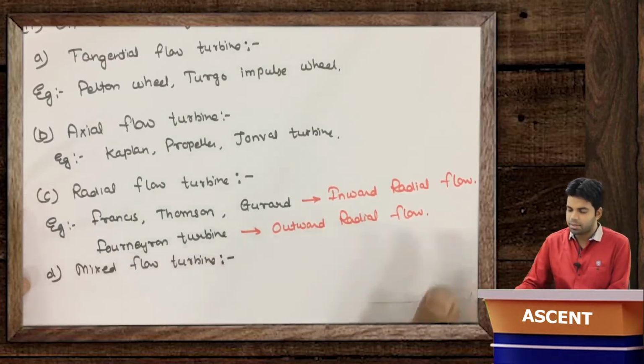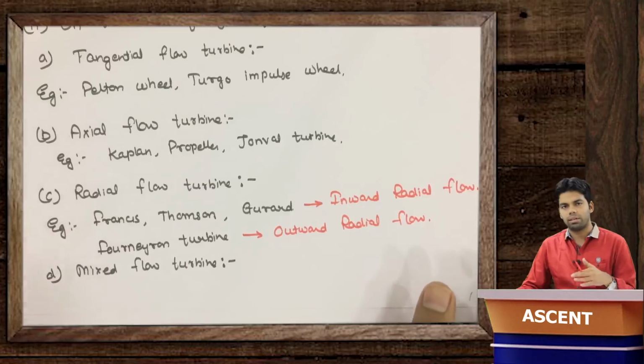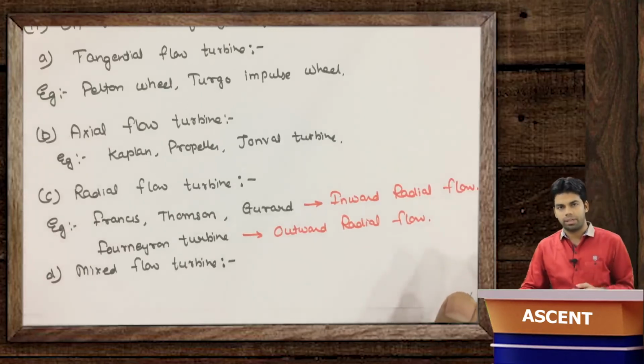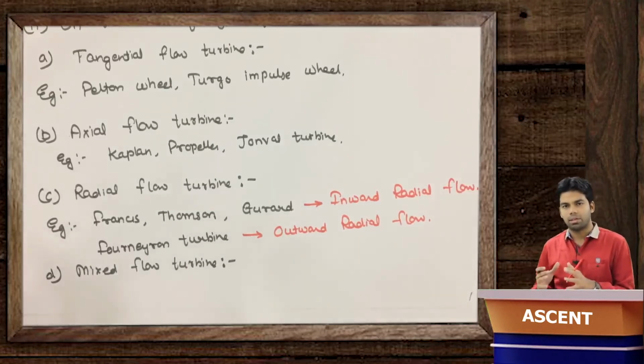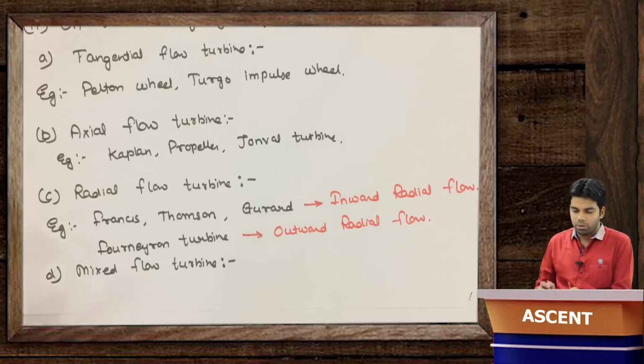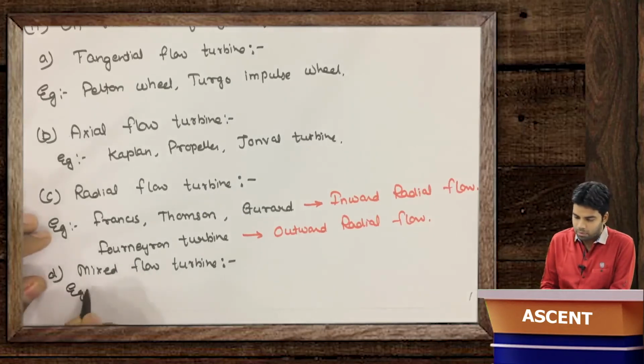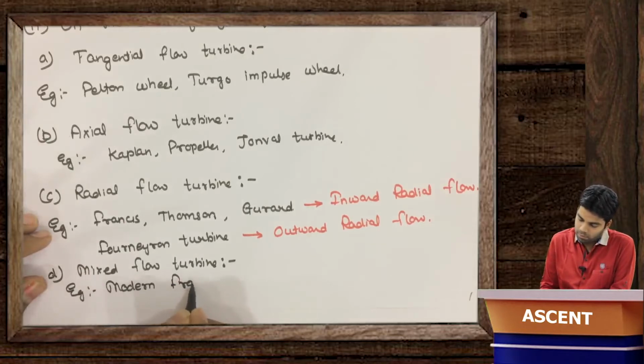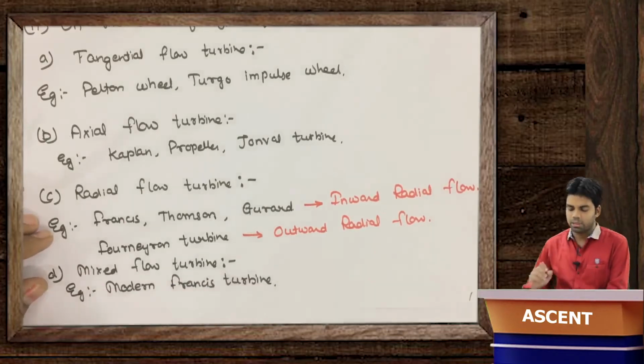Mixed flow turbine means it changes the direction from radial to axial or axial to radial. That means it enters in the radial direction and exits in the axial direction. Such turbines are called mixed flow turbines. For example, the modern Francis turbine is a mixed flow turbine.